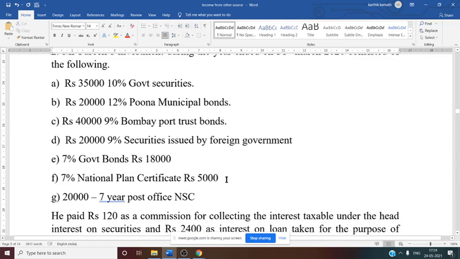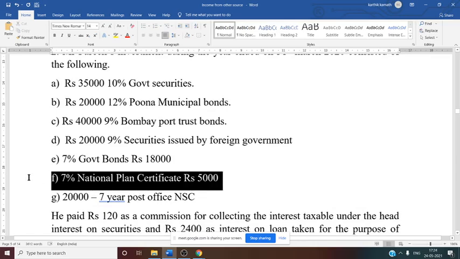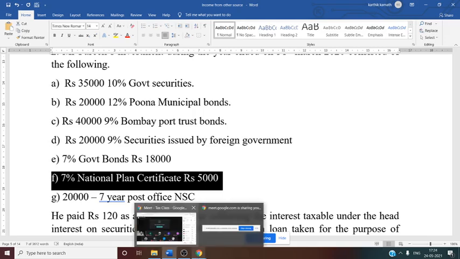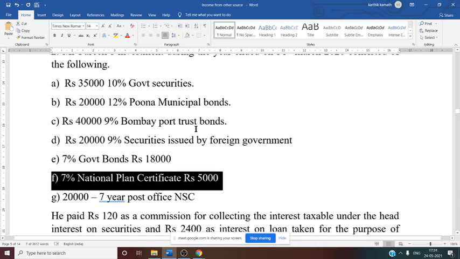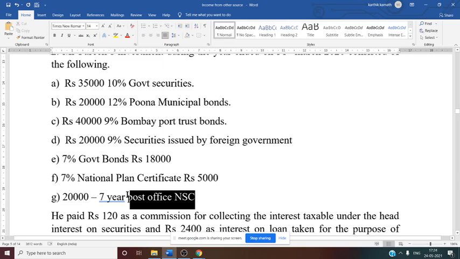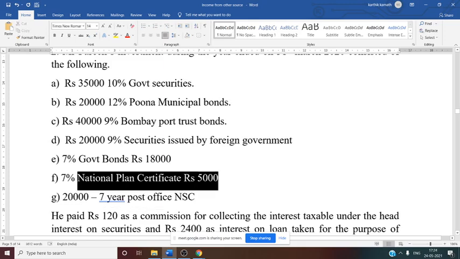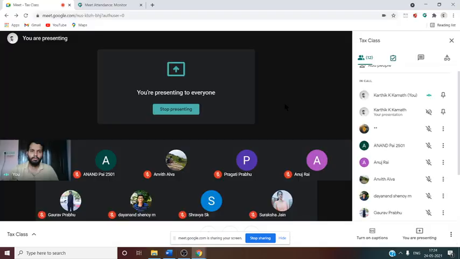Now next one, national plan certificate. Whether it is taxable or exempt? Here we are calculating interest on securities. So all the interest on securities we are calculating. Here government security is given, bond is given, port trust bond, foreign government bond, again government bond, plan certificate. If there is any interest, NSC 7-year post office, if there is interest. So now my question is, national plan certificate interest, whether it is taxable and from other source.